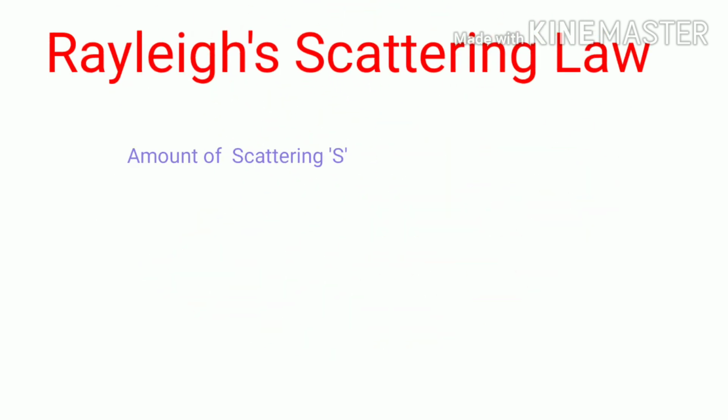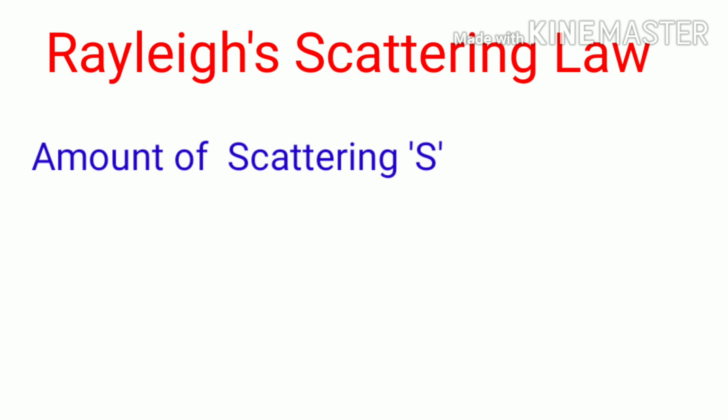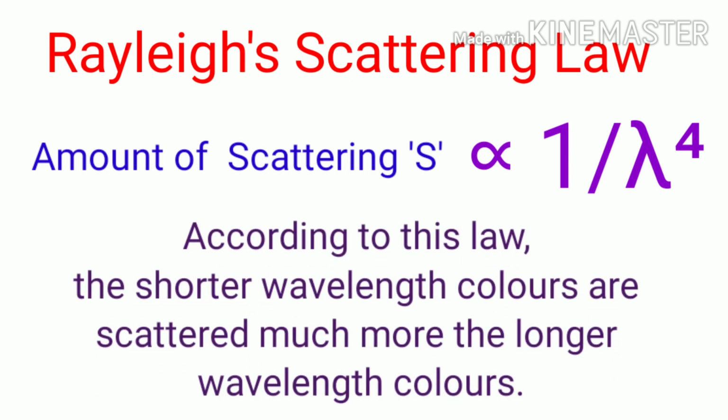The law of Rayleigh scattering is: the amount of scattering is inversely proportional to the fourth power of wavelength. According to this law, the shorter wavelength colors are scattered much more than the longer wavelength colors.